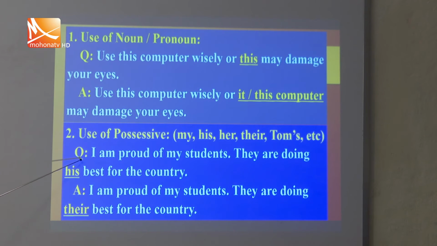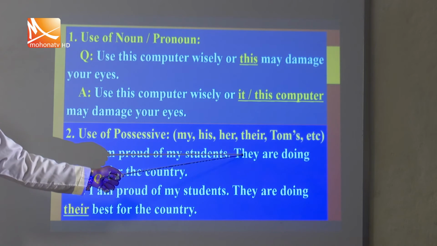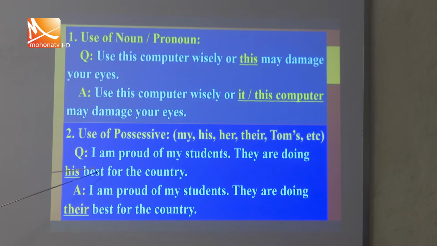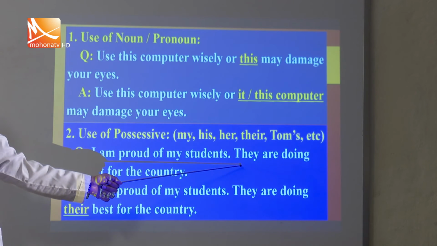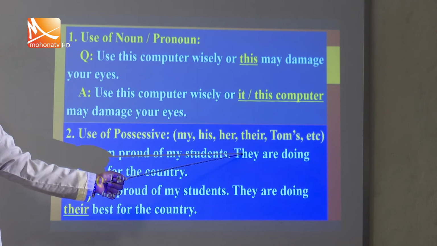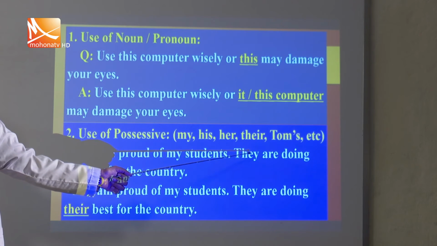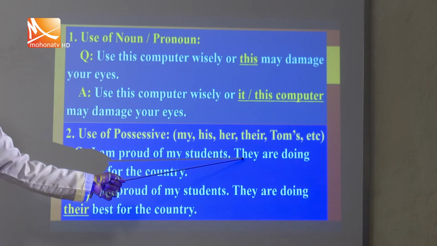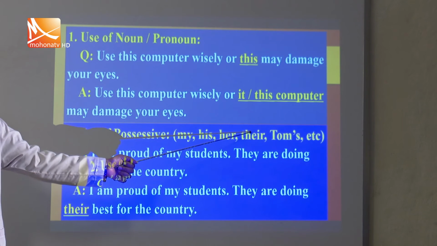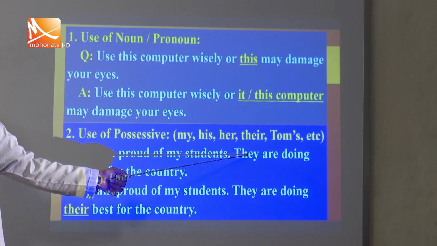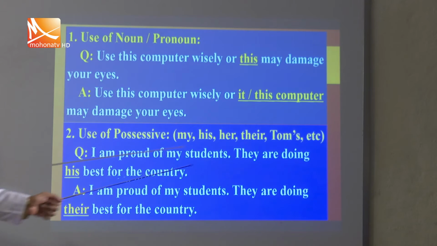For example, in a question sentence, I am proud of my students. This is one sentence. They are doing his best for the country. So, according to the demand of possessive, it is related to the subject of the sentence, my student. So, what is the subject? The subject is they. This is the plural form of third person. So, according to the rules, they can take its possessive their. You know, they, their, them. So, according to the rules of pronoun, we have to use here their.